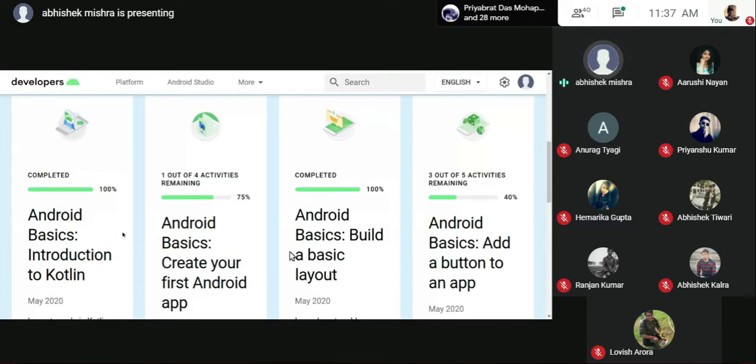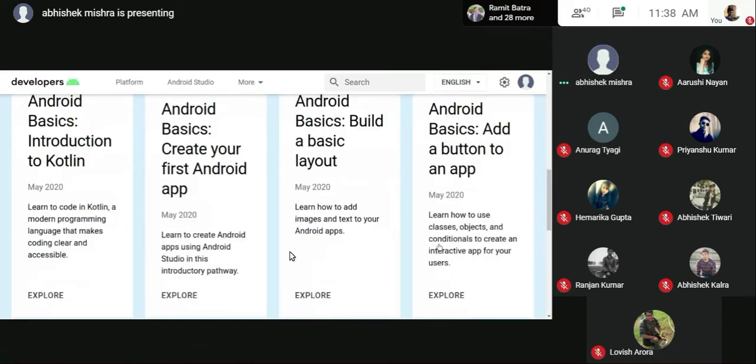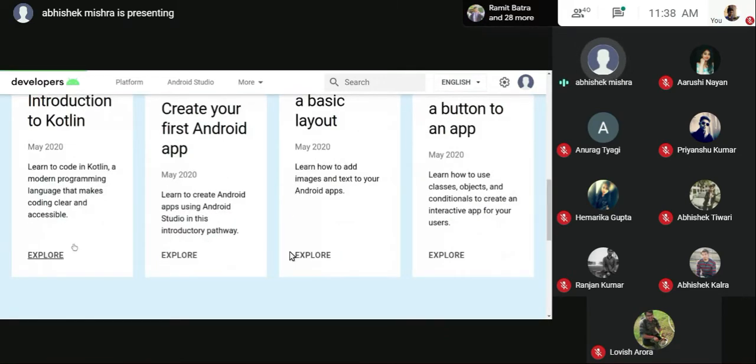You have the basics one, the first application one. These are the basics of Kotlin. Creating a first Android app. This is a basic layout. You just have to place your text. The birthday application that I showed to you. This is a dice roller, and a dice roller is simple. You have numbers from 1 to 6. You will be generating a random number and setting an image according to that. It won't be any problem.